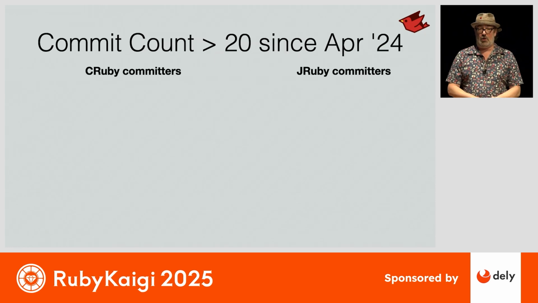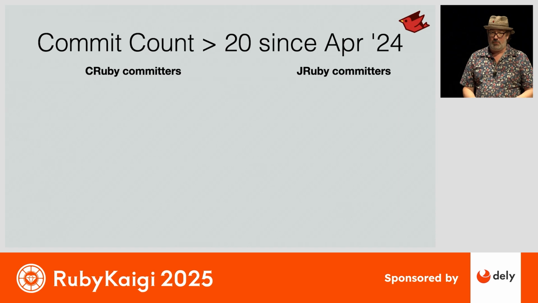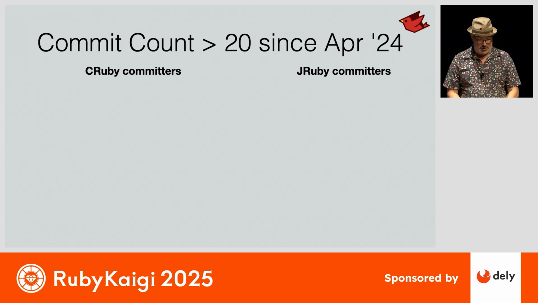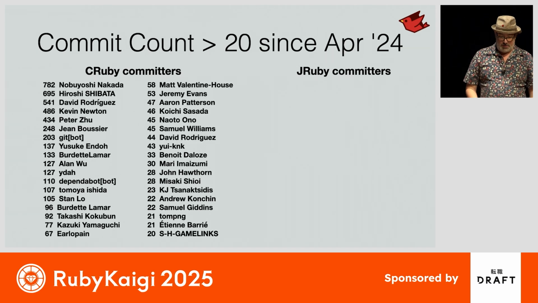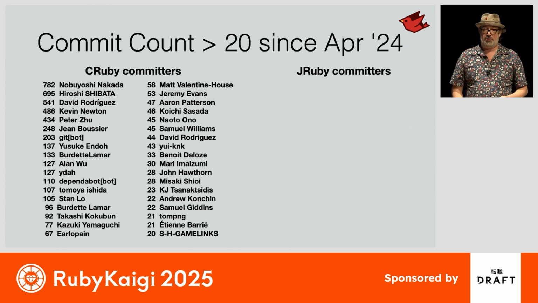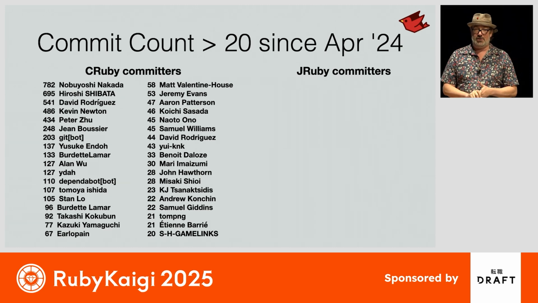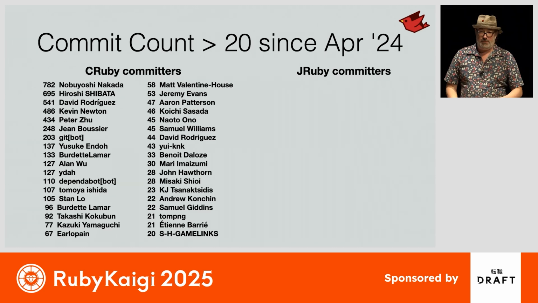And this work is all done by the JRuby team, of course, with some external contributors. If we look at contributors to CRuby who have done more than 20 commits in the last year, we have a long list of developers. Of course, Patch Monster, Nobu, is right up at the top, as always, but lots of other folks from Shopify and from other companies all contributing to CRuby.